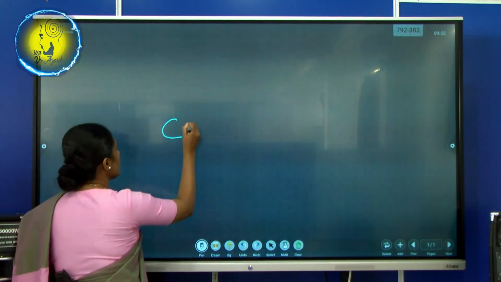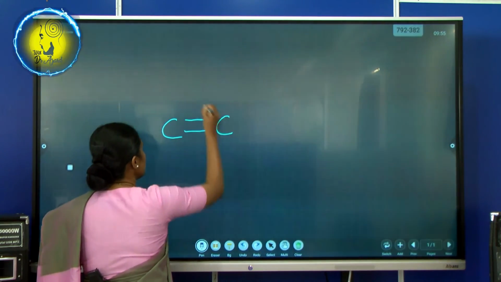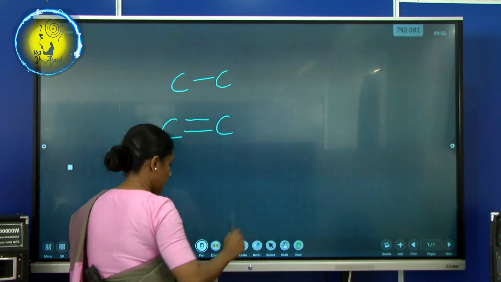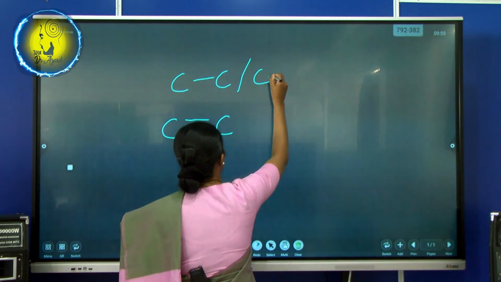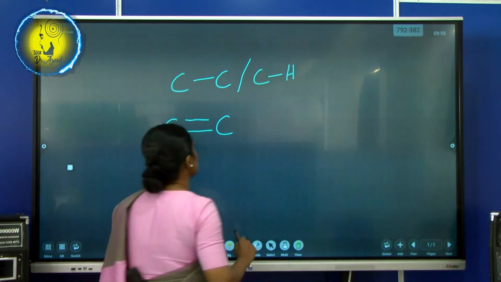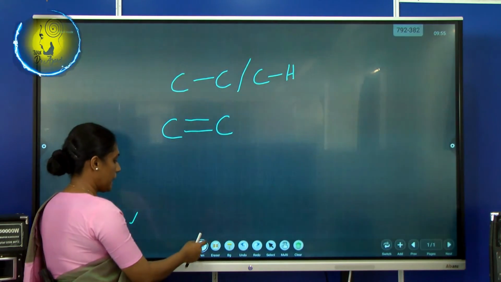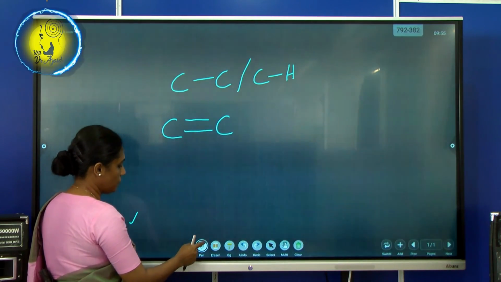Not like alkanes. Here is the way you present an alkane like this or like this. This is the important place that you should note down.